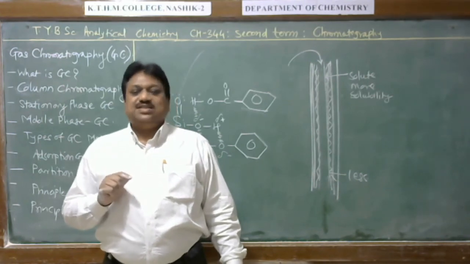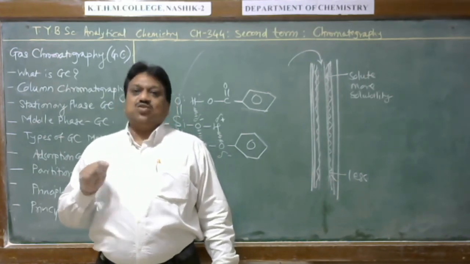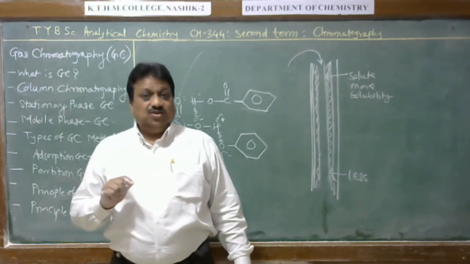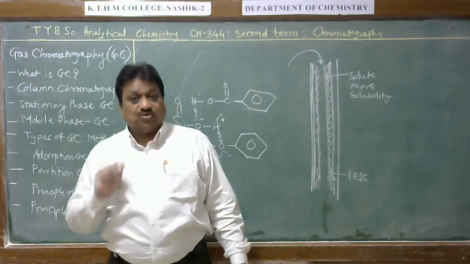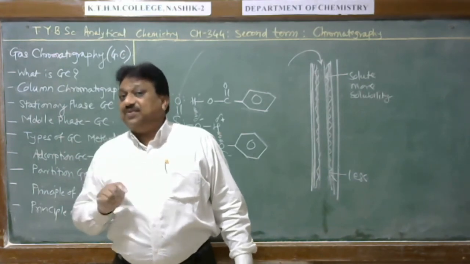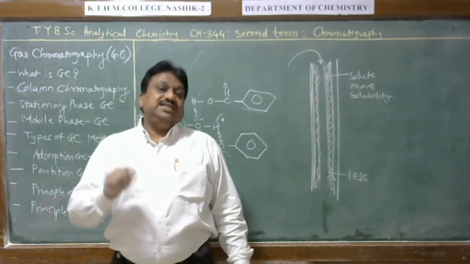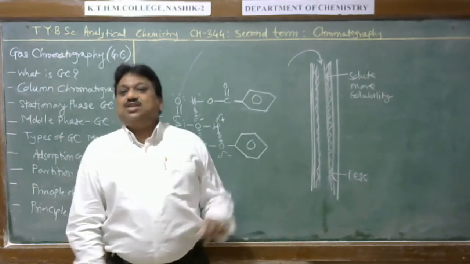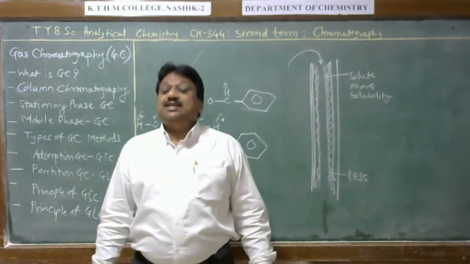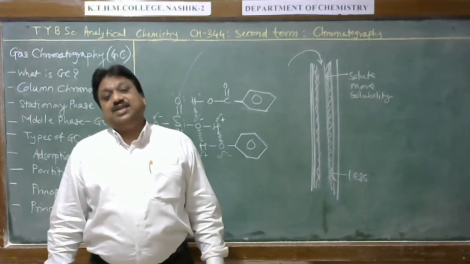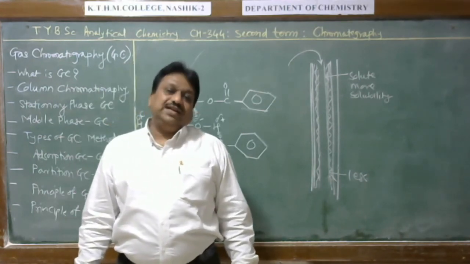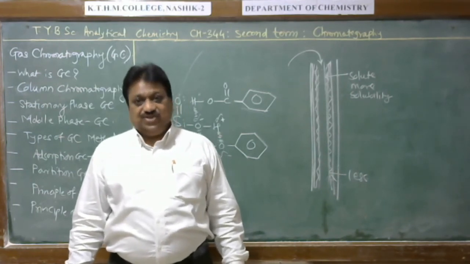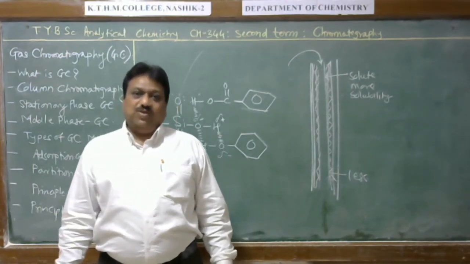Based on today's discussion, you can find the answers to the following questions. Question number 1, what is GC? Don't just write that GC is gas chromatography. You write the definition of GC. That is, GC is the abbreviation used for gas chromatography, and it is a method of separation, identification and estimation of gaseous and volatile samples via their separation using solid or liquid as a stationary phase and gas as a mobile phase.